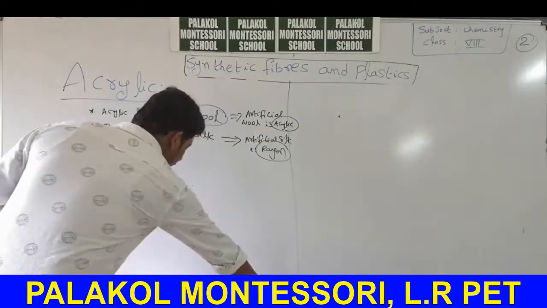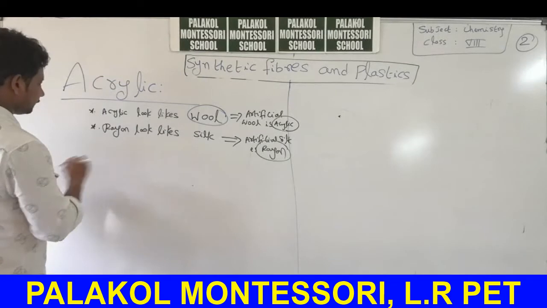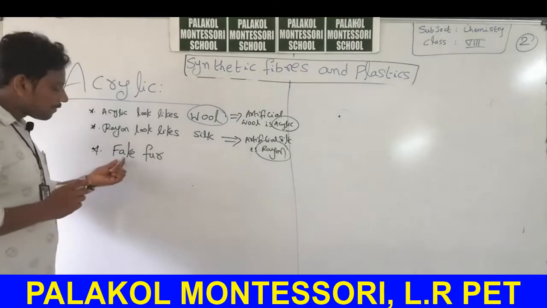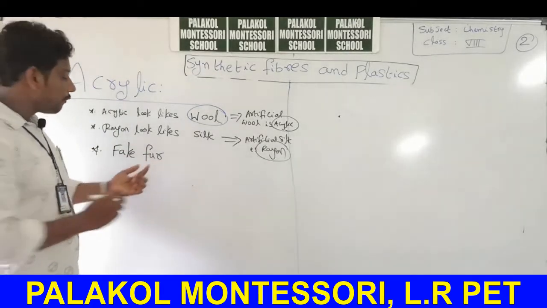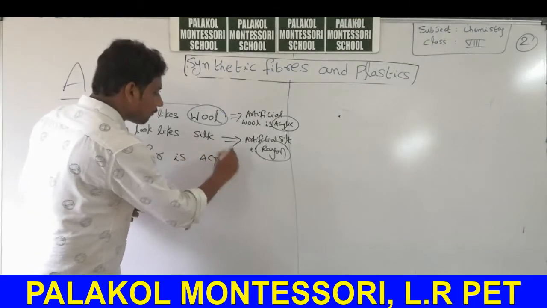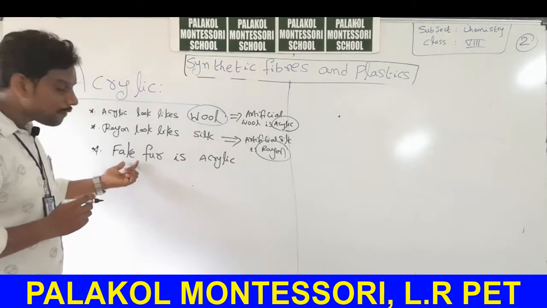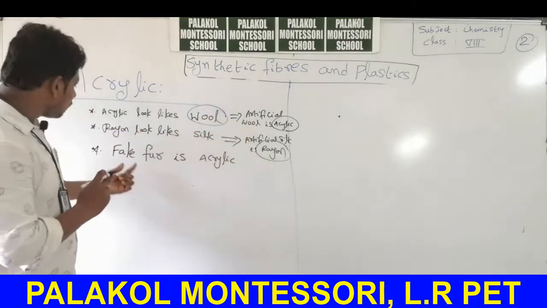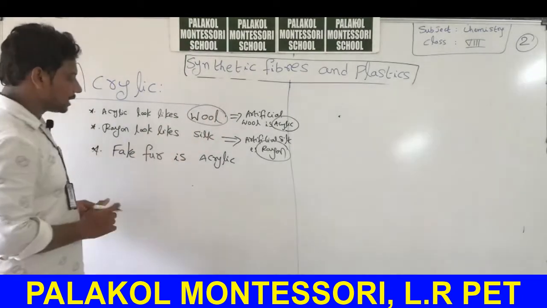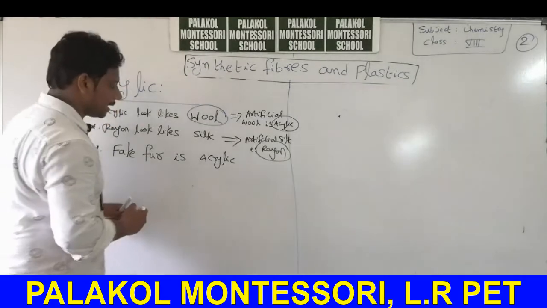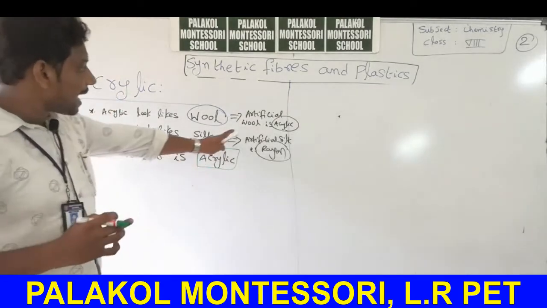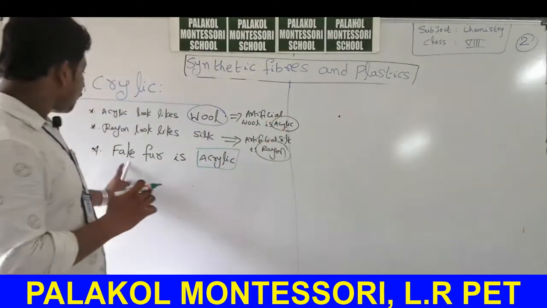Okay. Another important bit. Fake fur, F-A-K-E, fake fur, F-U-R, fur. Fake fur is nothing but acrylic. Fake fur means in Telugu, nakli unni. Fake fur is nothing but artificial wool. So fake fur is acrylic. It appears as wool. So we will call it artificial wool as acrylic, fake fur is acrylic.